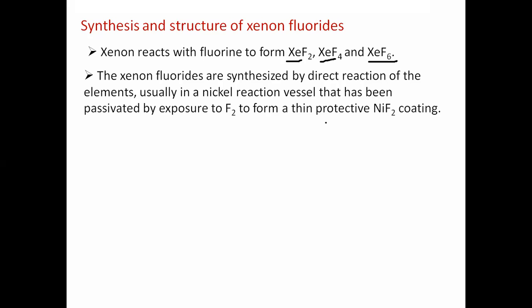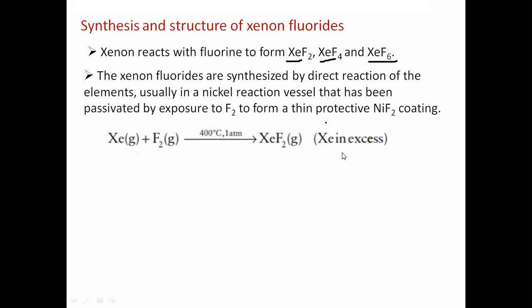So we can go for this reaction, xenon and fluorine combination at 1 atmosphere pressure, in an open container, as we perform in our laboratory. You take xenon and you take F2 and add these two gases. But one point should be remembered: xenon should be in excess.